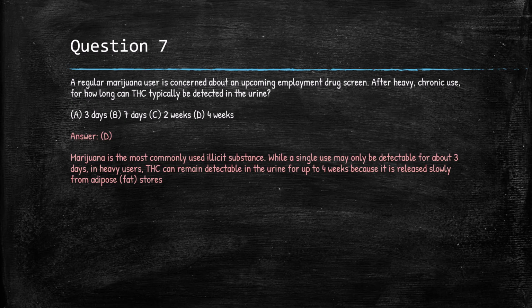You will be tested, especially on the PRITE, on how long a substance is going to show up on a drug screen, so you have to know this for all the substances. Marijuana is the most commonly used substance, and while a single use may only be detectable for about 3 days, in heavy use, it can actually remain detectable for up to 4 weeks because it is released slowly from the adipose or fat stores.